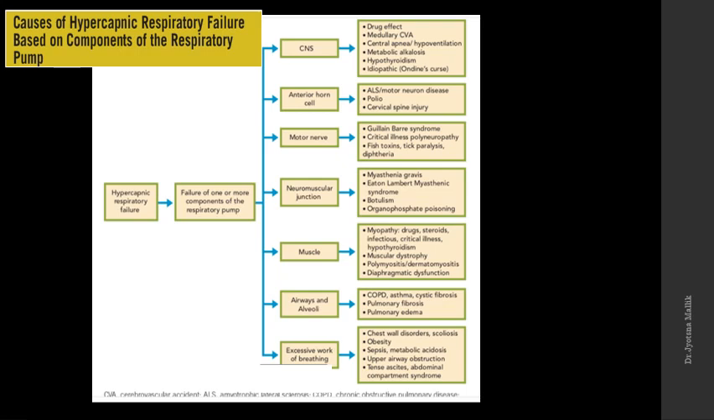Airway and alveoli: we talk about COPD and asthma. COPD exacerbation generally presents with type 2 respiratory failure, and CO2 narcosis can happen. Acute severe asthma comes with type 2 respiratory failure. Pulmonary fibrosis in a severe condition goes into type 2 respiratory failure. Pulmonary edema in a severe case, if not treated, goes into type 2 respiratory failure.